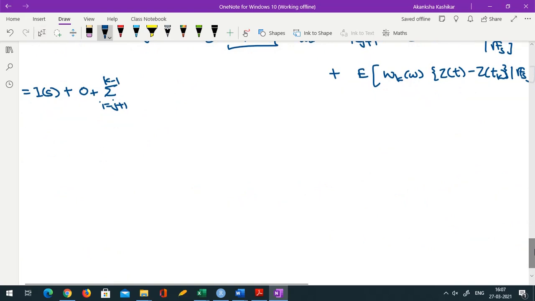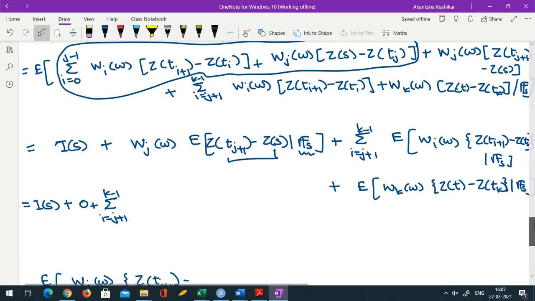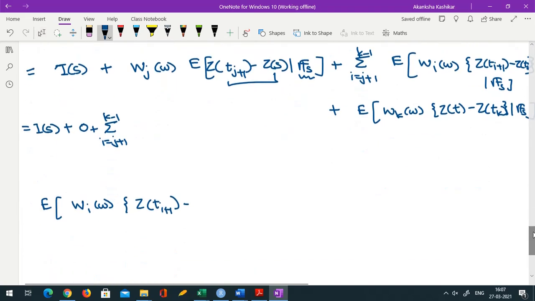What we want is the expectation of w_i(omega) times (z_{i+1} minus z_i), this whole thing given Fs.